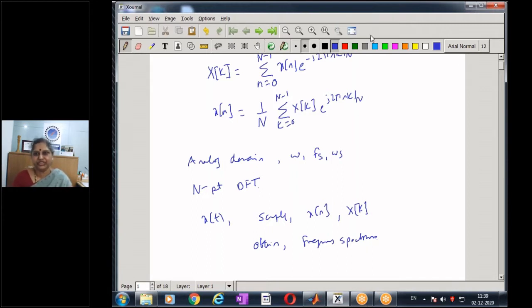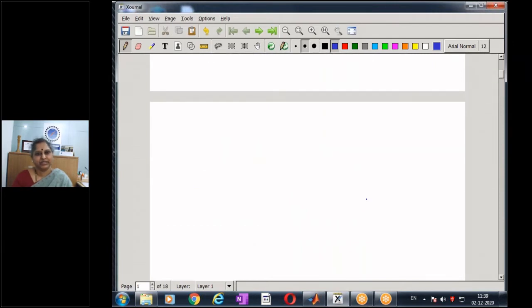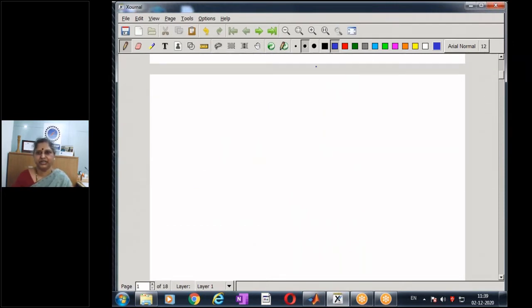Before we proceed into these steps, we shall recall a concept that we had seen at the beginning of these lecture modules, and that is the sampling theorem. We saw that if I have a signal x of t, and I multiply it by a periodic impulse train with a sampling interval Ts, I get my sampled signal xs of t.